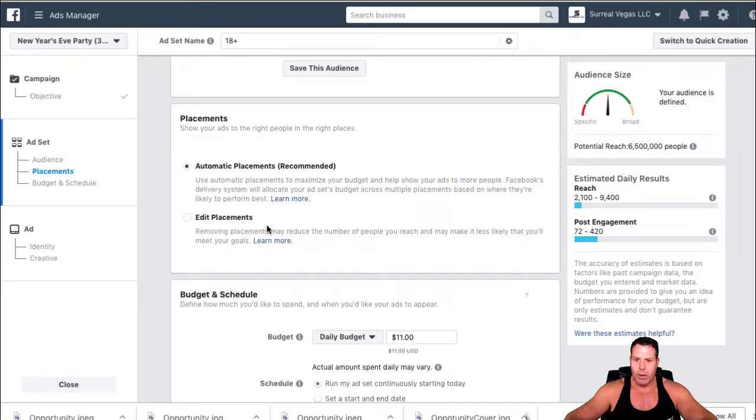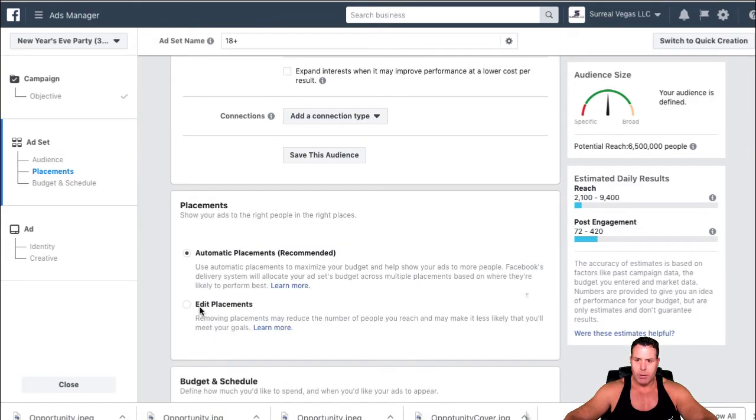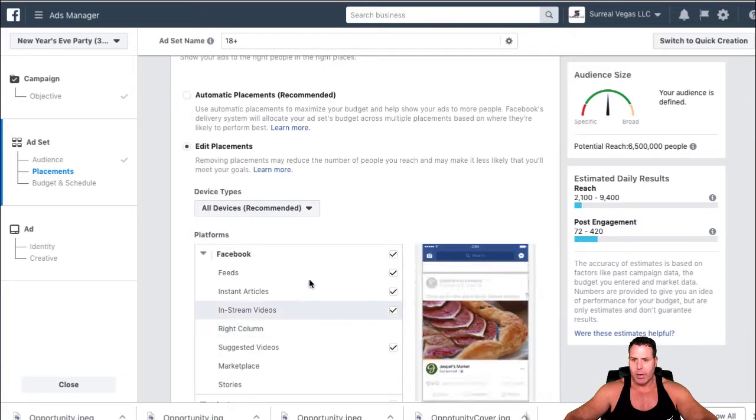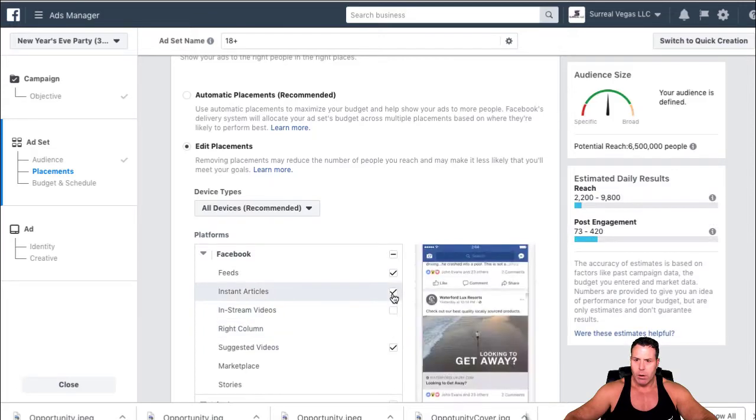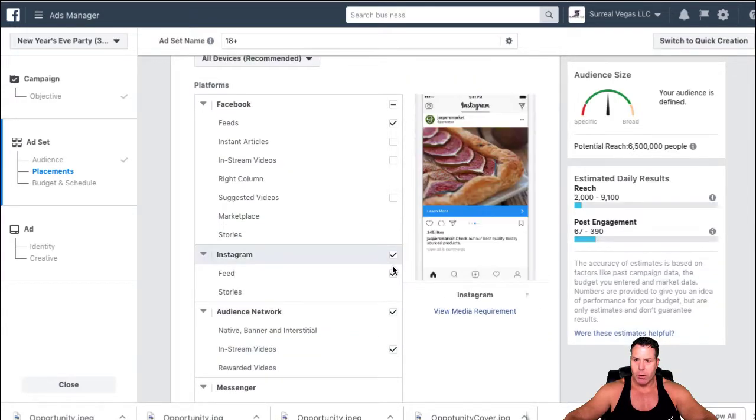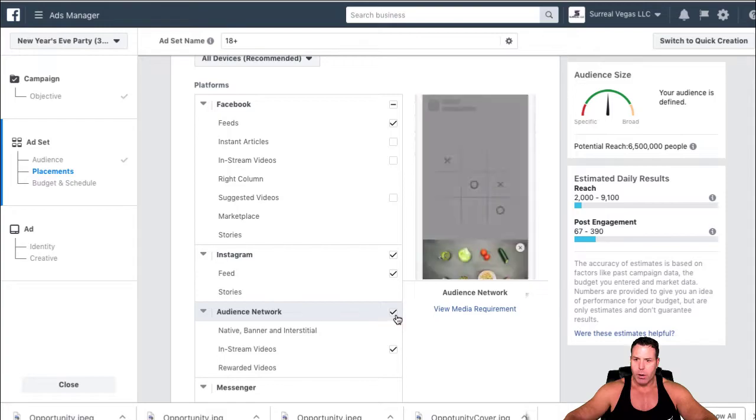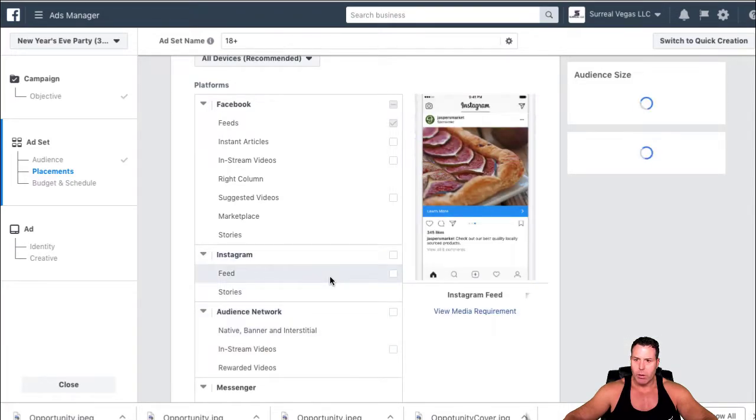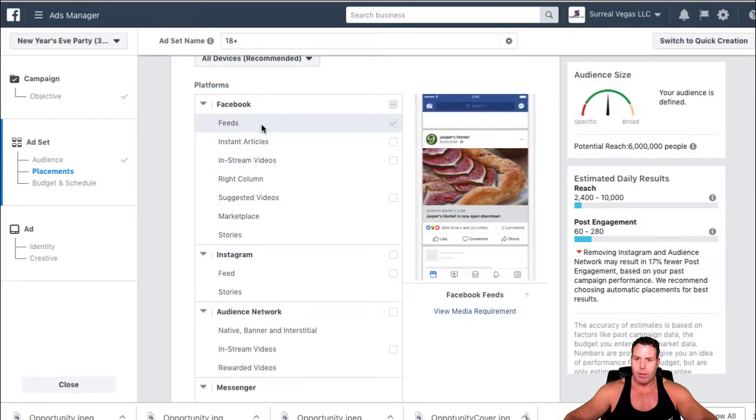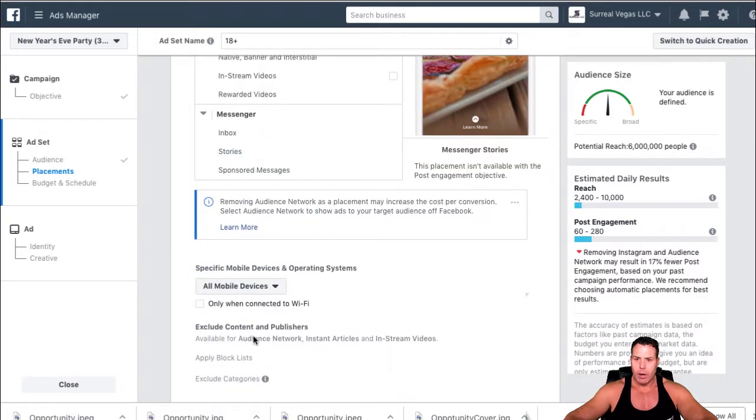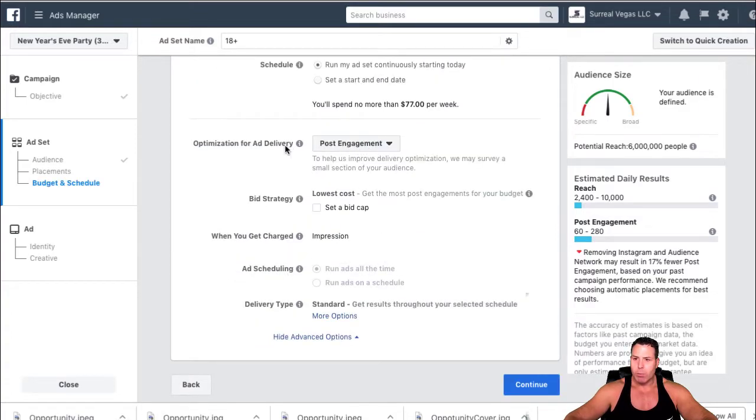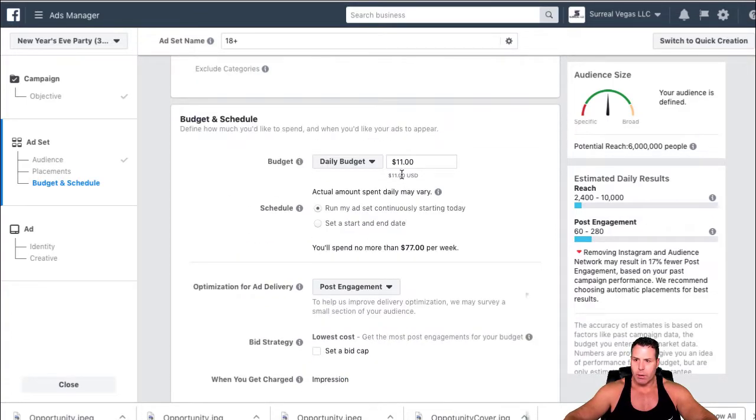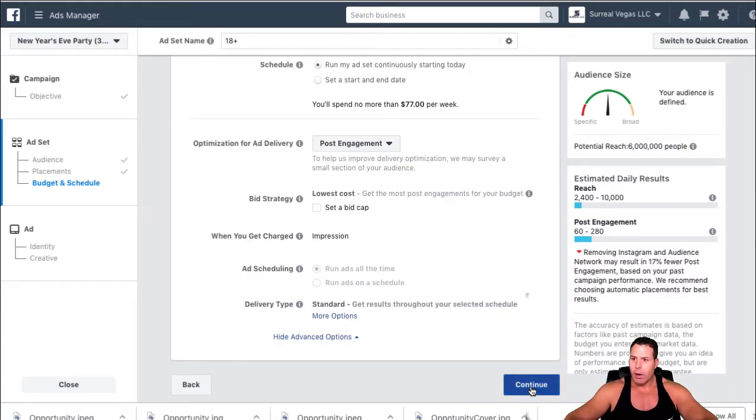So when you go down here to placements, I generally edit the placements and take out everything except the news feed. That's not always the case. Sometimes I do run some Instagram or some desktop, but for this demonstration, we're just going to run the news feed. So we've unchecked everything except the news feed for Facebook, on mobile. And post engagement, that's what we're running. Let's set the bid to $5 here, just in case this thing decides to turn on. And we're going to continue.